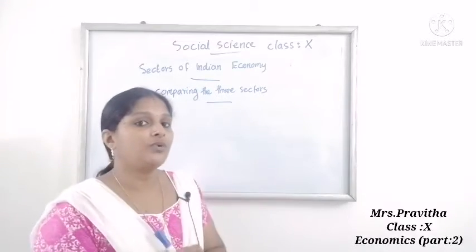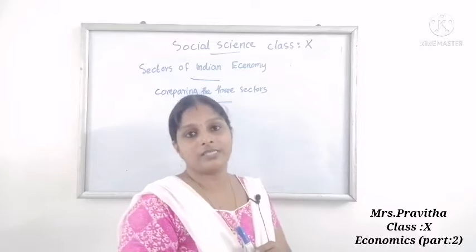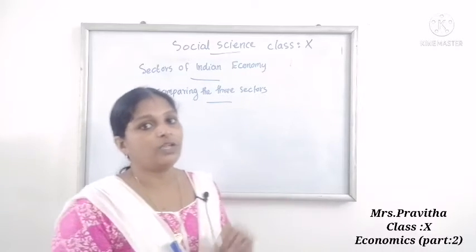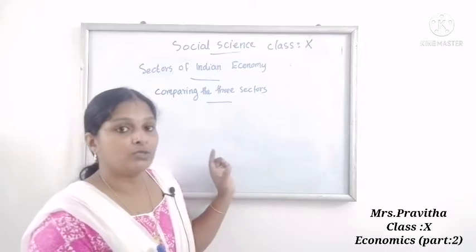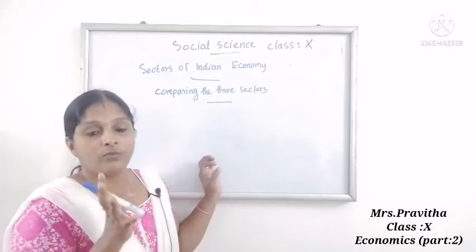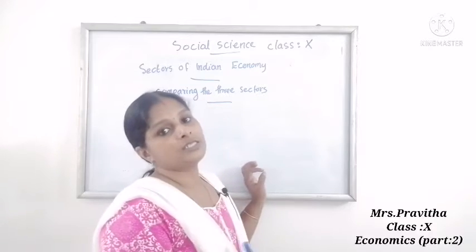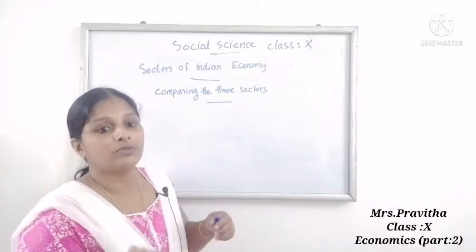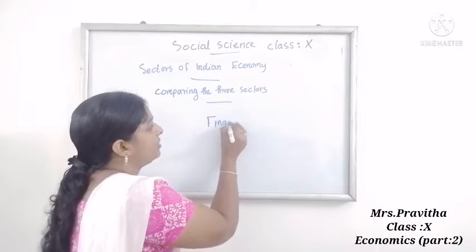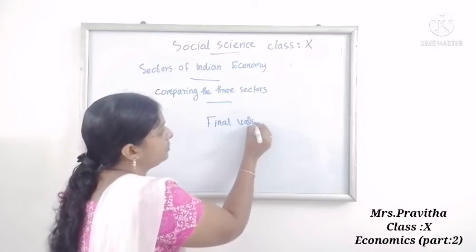For counting the value of goods and services, what will we take? We will take the final value of goods and services.